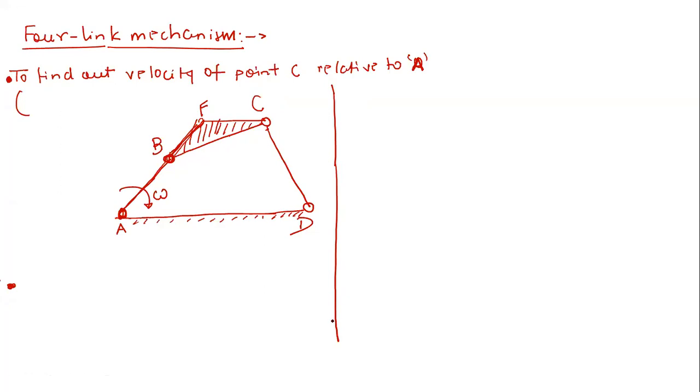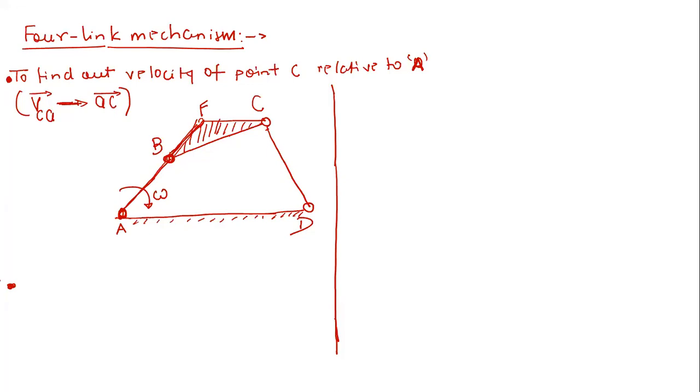You should be very careful here. I am now going to detail all the steps one by one. First of all, what do we mean by velocity of point C? Point C relative to A, that means we simply need to find the VCA vector, which could also be written as AC vector. Let me discuss something here: can we write this VCA vector in any other form also? So simply minus CA, sir.